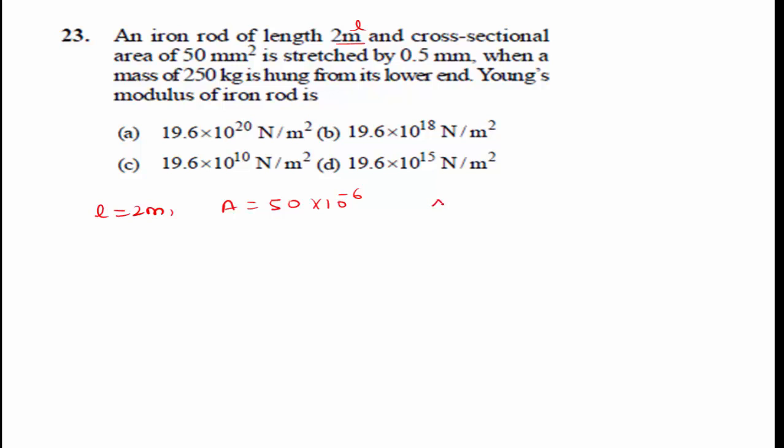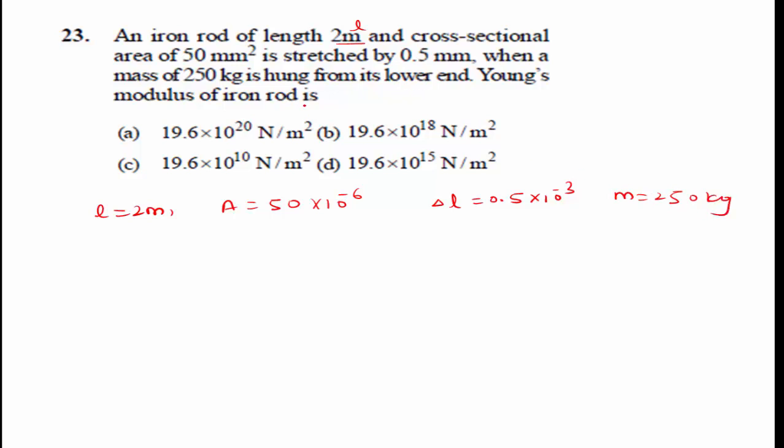The change in its length is 0.5 into 10 to the power of minus 3 meter, when a mass of 250 kg is hung from its lower end. Find the Young's modulus of the iron rod.